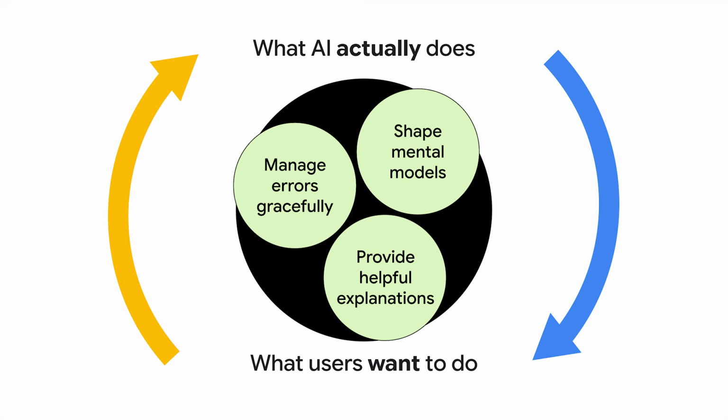Then, we activate this using 3 foundational concepts and actions that drive how a user's experience effectively matches what the AI does. We shape mental models, provide helpful explanations, and manage errors gracefully.